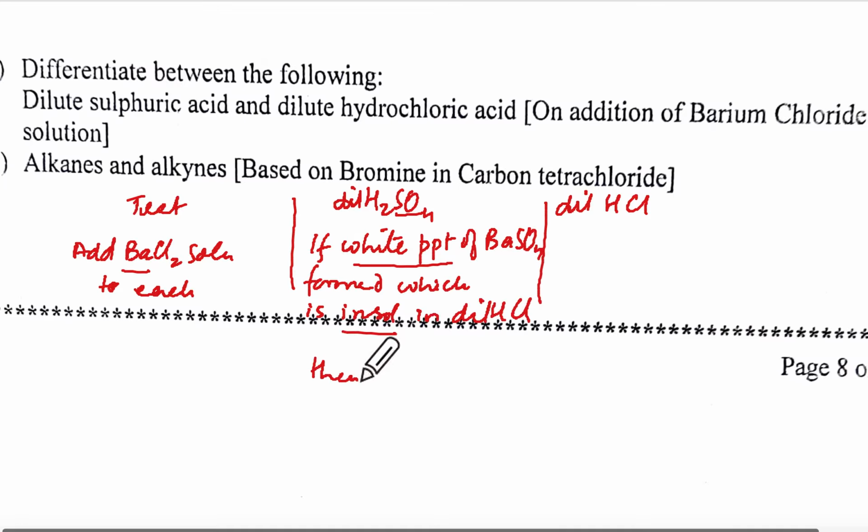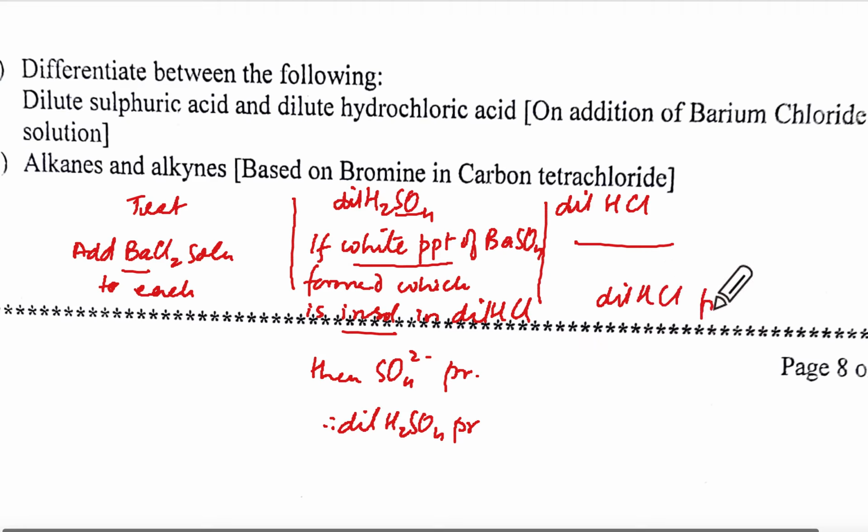Then SO4 2- present, therefore dilute H2SO4 present. Now here what you'll say, if no white PPT, then dilute HCl present. Understanding? Yes. I'm not writing every step.